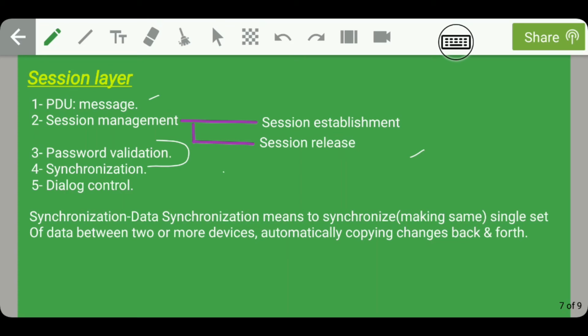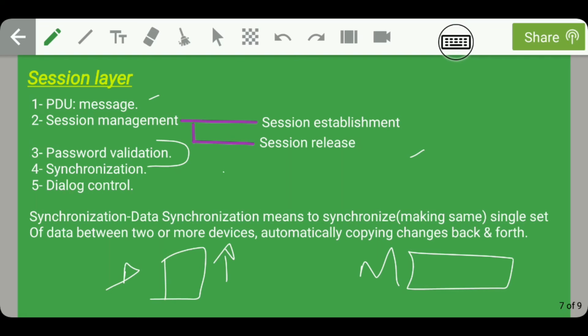For example, if I have one mobile in Delhi and another system, say my laptop, in Mumbai. There is a contact list in my mobile and the same contact list is available in my desktop system. So guys, if I make any changes in this contact list in my mobile, then the same changes automatically appear in my desktop which is in Bombay. This is what synchronization refers to. So guys, the session layer is responsible for data synchronization.